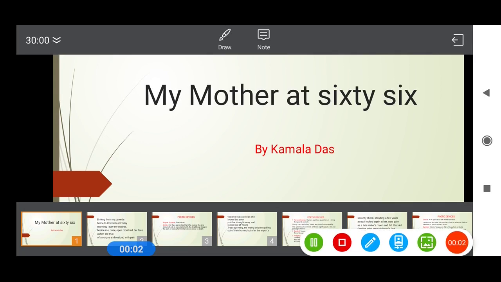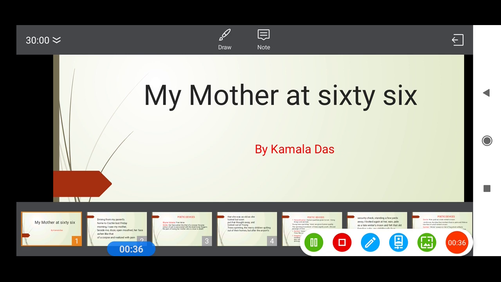Hello everyone. So we are here again to discuss the poetry devices of another poem of class plus 2 CBSE, and that is My Mother at 66, the first poem of Flamingo. It's quite an interesting poem, as My Mother at 66 consists of 18 lines, but it is a single sentence poem. It has lots and lots of commas, and not a single full stop is used by the poet. We can say that it is the uninterrupted thought of the poet, Kamala Das.